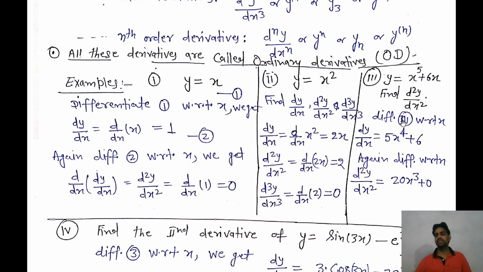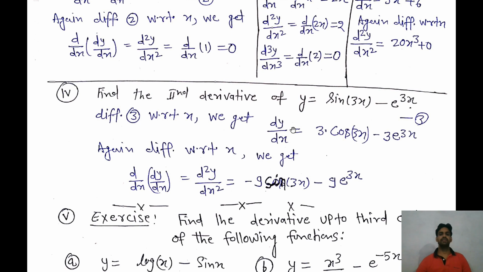First we have to differentiate this with respect to x, then dy over dx is equal to 5 into x to the power 4 plus 6, by the formula. Now we differentiate again, then we will get d2y over dx square. Differentiating again, we will get 4 into 5 into x to the power 3 plus the derivative of the constant, so we will get 0. So the answer is, the second derivative d2y over dx square is equal to 5 into 4, 20, 20 into x to the power 3.